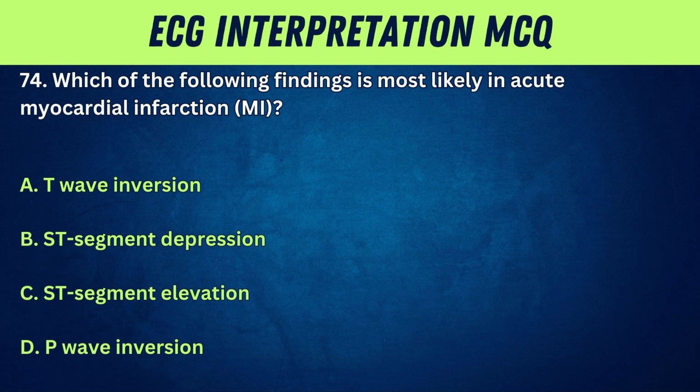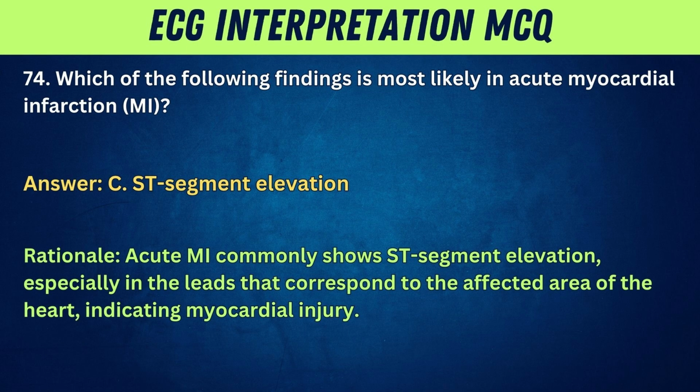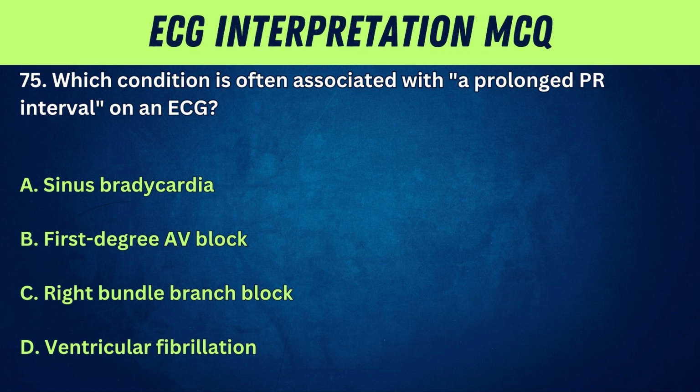ST segment depression. C. ST segment elevation. D. P wave inversion. Answer. C. ST segment elevation. Rationale. Acute MI commonly shows ST segment elevation, especially in the leads that correspond to the affected area of the heart, indicating myocardial injury.